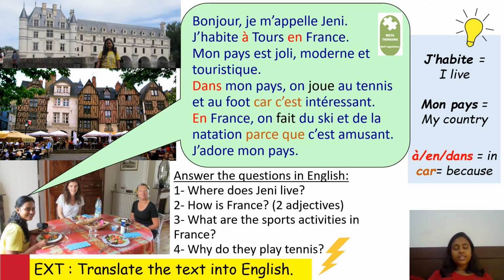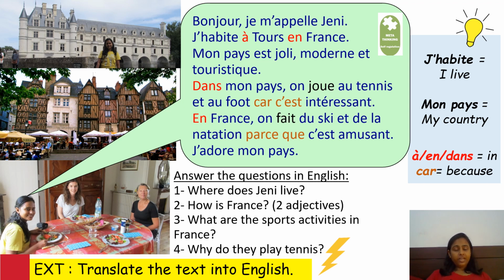Now, here is a reading passage given to you right in front of you. What you will do is read this passage on top, and then answer the questions below. So it says, Bonjour, je m'appelle Jenny, j'habite à Tours en France. Mon pays est joli, moderne et touristique. Dans mon pays, on joue au tennis et au foot car c'est intéressant. En France, on fait du ski et de la natation parce que c'est amusant. J'adore mon pays. So answer the questions in English.